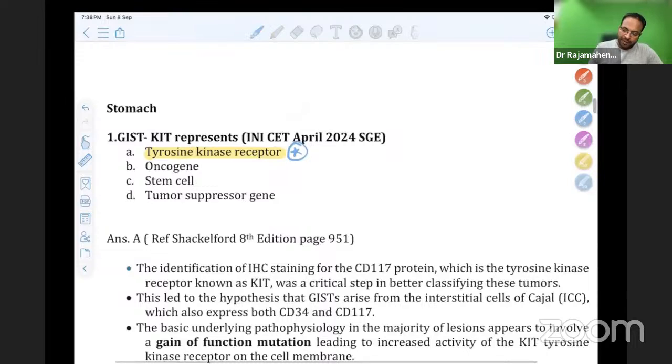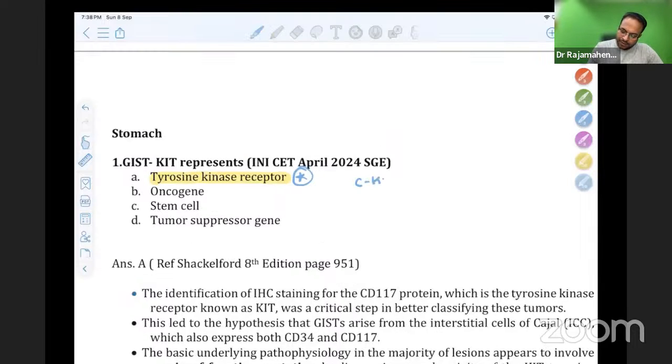The point I want you to remember here is that C-kit is CD117. It is a gain of function mutation. Okay, not loss of function. Don't forget this point. So, gain of function mutation.